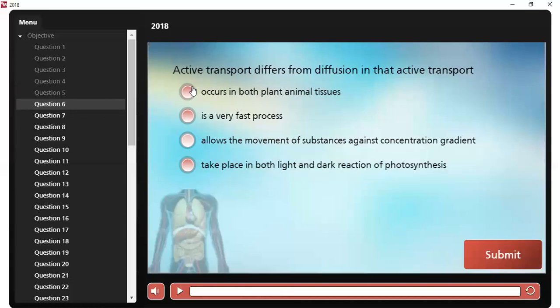The correct answer is that it occurs in both plants and animals. Active transport differs from diffusion in that it is energy facilitated, thus the movement is against the concentration gradient. Okay, fine.